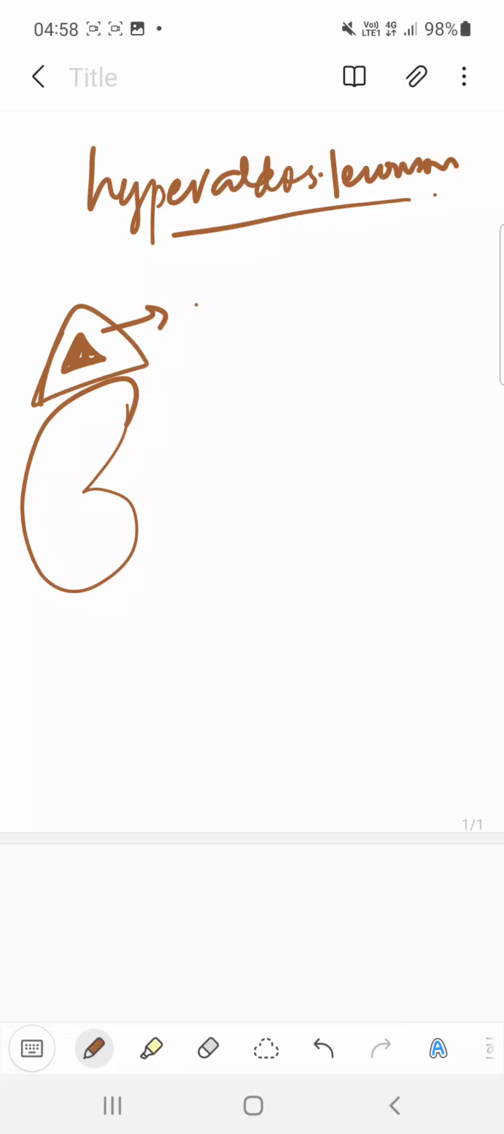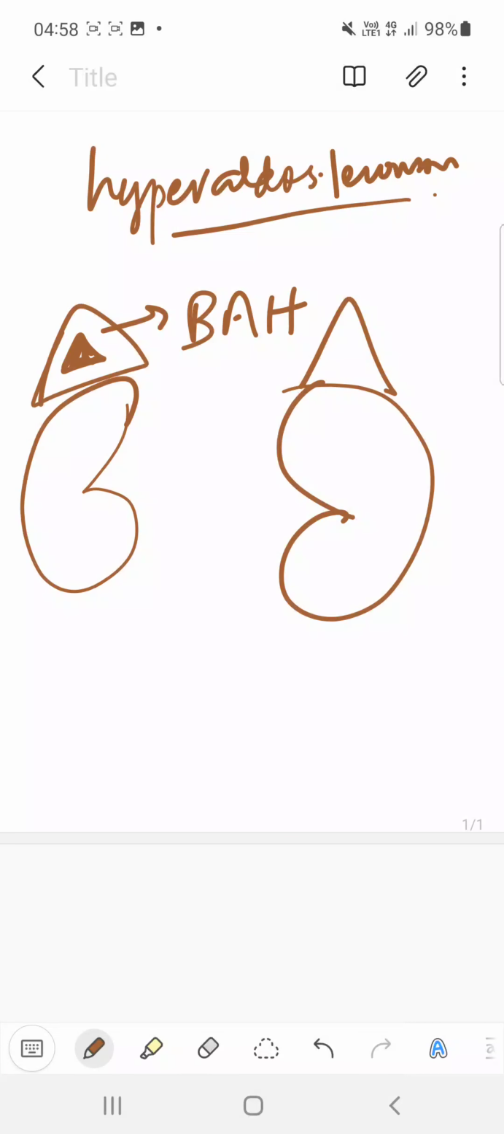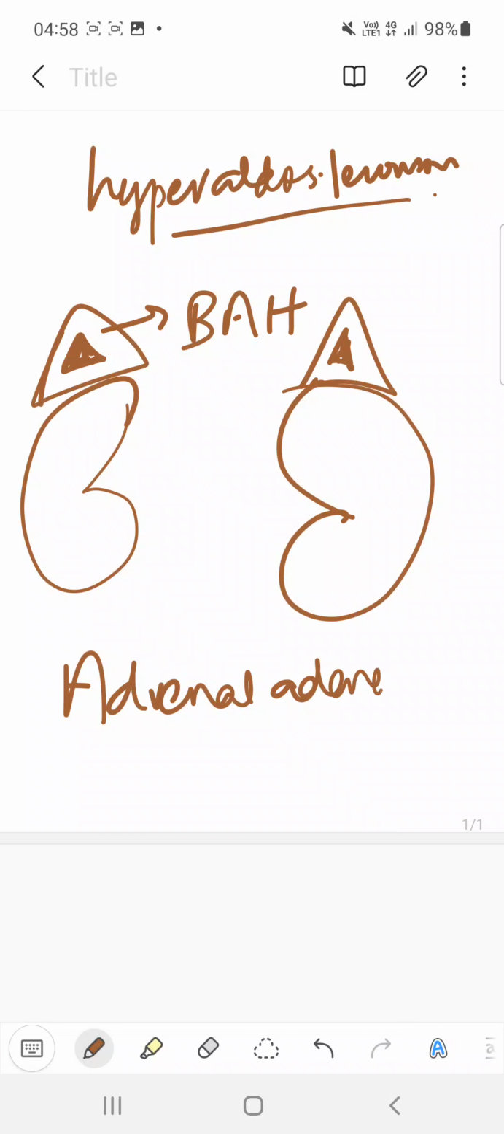So the most common cause is bilateral adrenal hyperplasia. That means in both sides you have it. Now another cause is adrenal adenoma, that is Cone syndrome. So in both of these there will be increased secretion of aldosterone, which means it is primary.